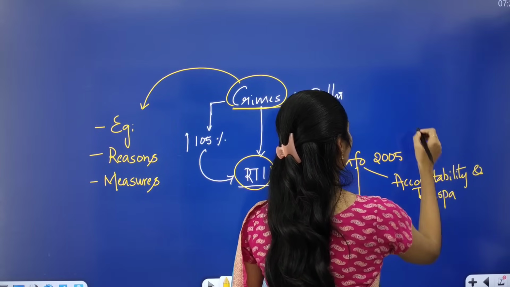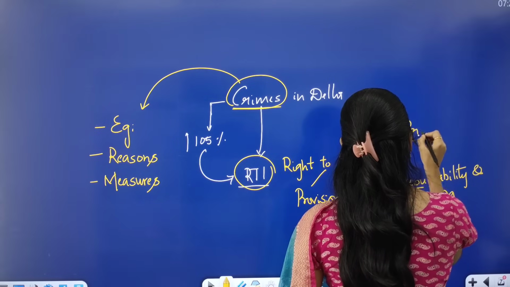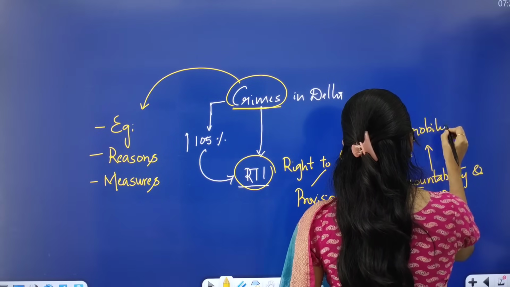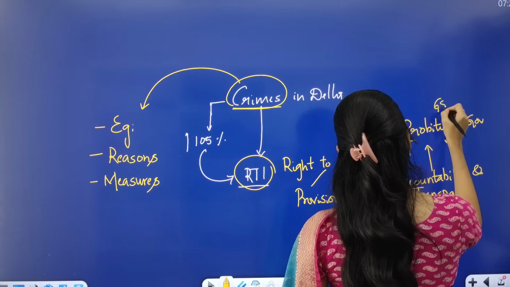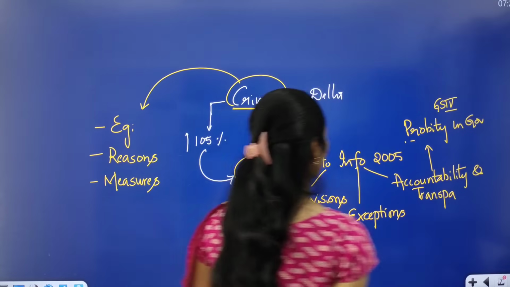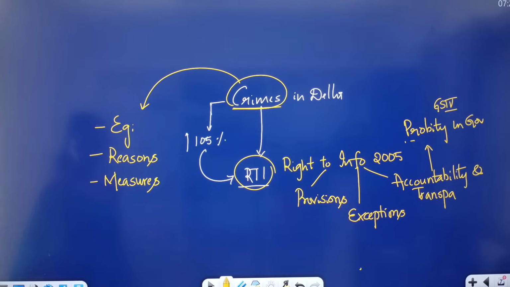It is also part of probity in governance in your GS Paper 4. So from this point of view also we can think about this topic.